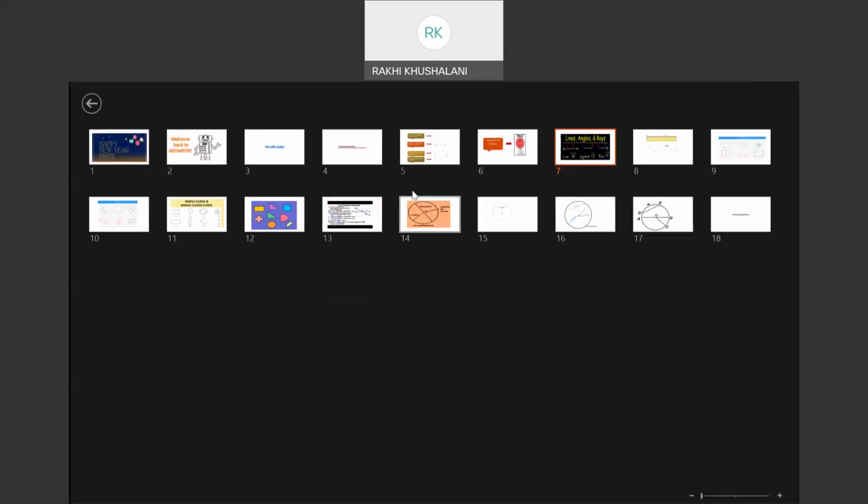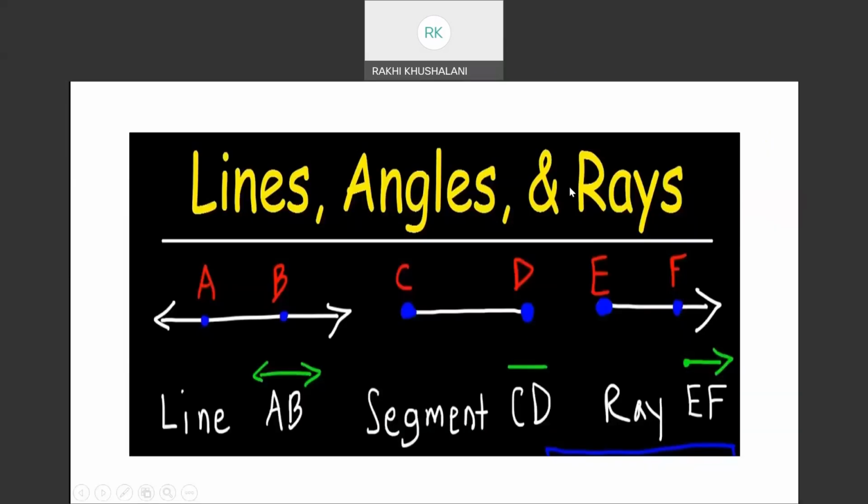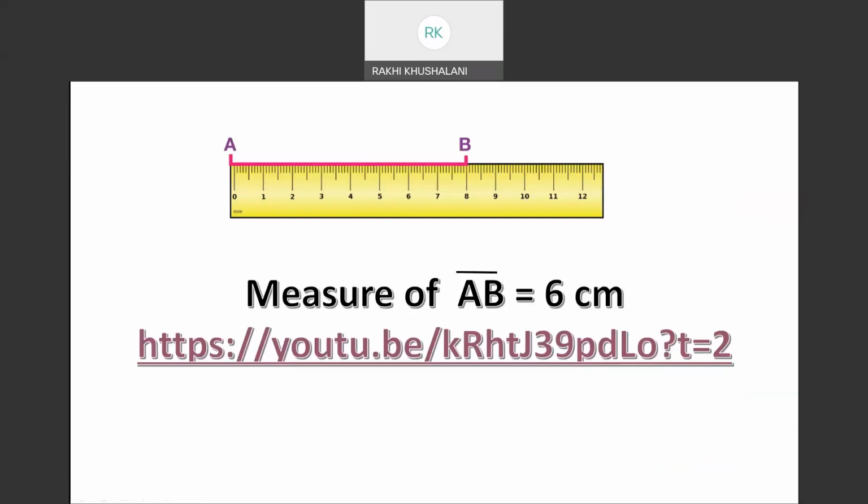Now let's see. CD is a line segment. CD is a line.